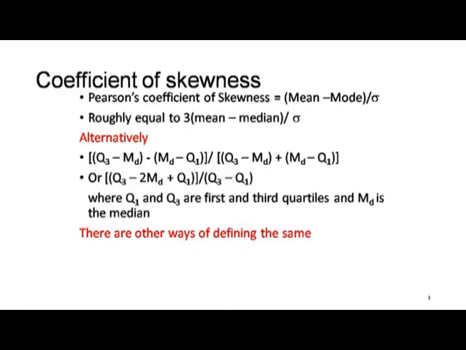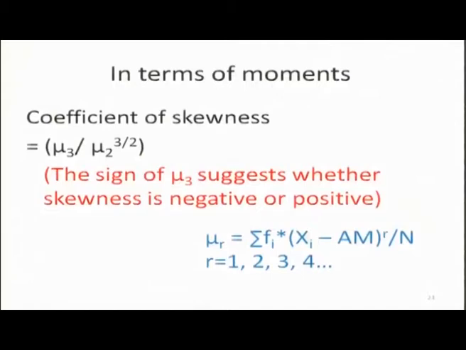Skewness may also be computed from quartiles, like third quartile minus 2 times second quartile plus first quartile, divided by the difference between third and first quartile. There are many other ways also of defining coefficient of skewness. In theoretical literature or in mathematical statistics, moments are used to define skewness, and then another property, kurtosis. Coefficient of skewness is mu 3 divided by mu 2 raised to power 3 by 2,